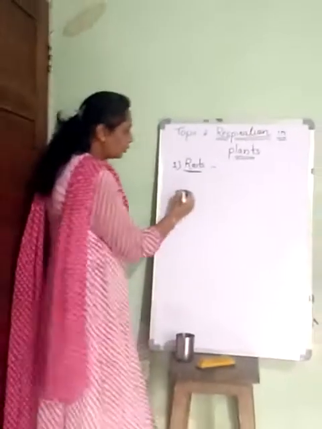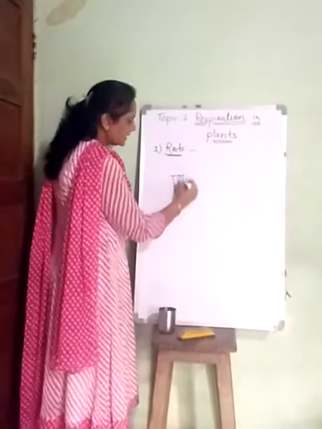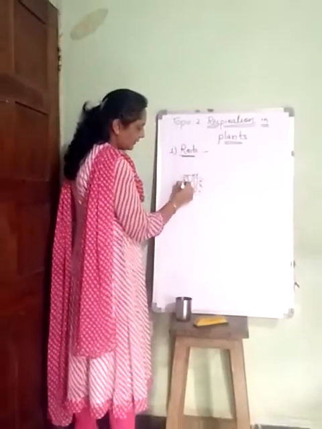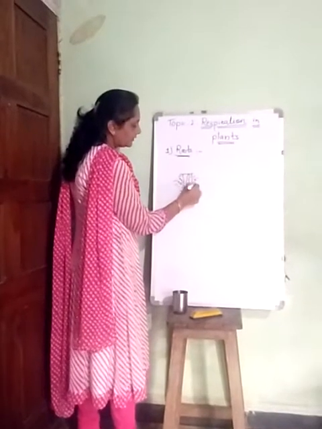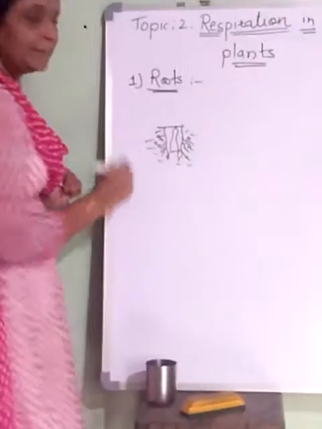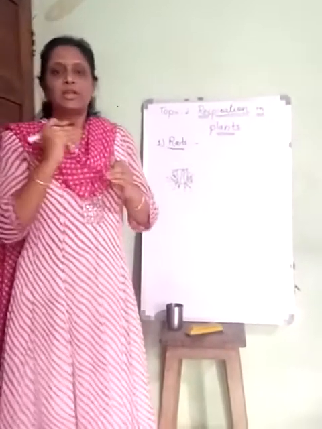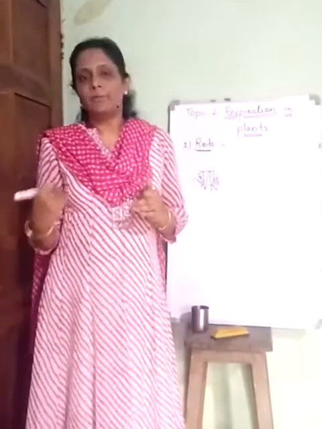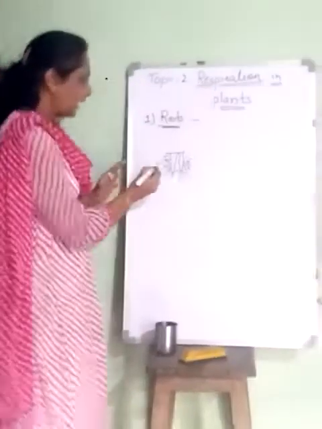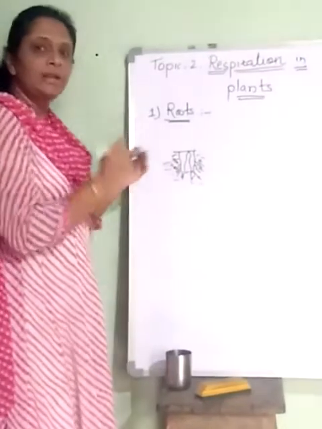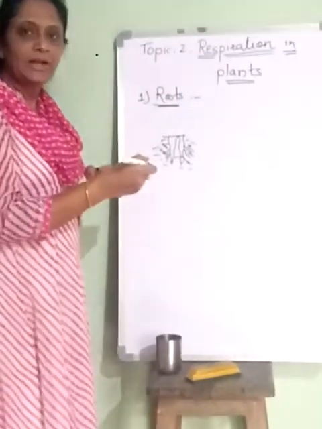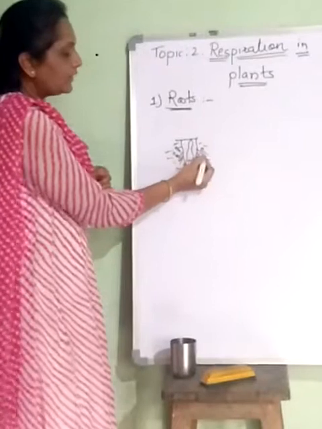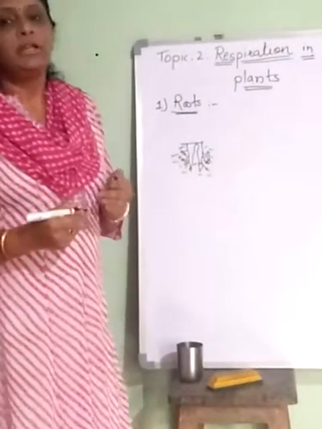So what happens in roots? When these roots are present in the soil, in between the soil particles, air gaps are there, and the root hairs in the soil take in oxygen by the diffusion process, and the carbon dioxide is given out by the root hairs. The root hairs which are exactly adjacent to the air present in the soil particles perform the diffusion process and the oxygen enters the root hair.